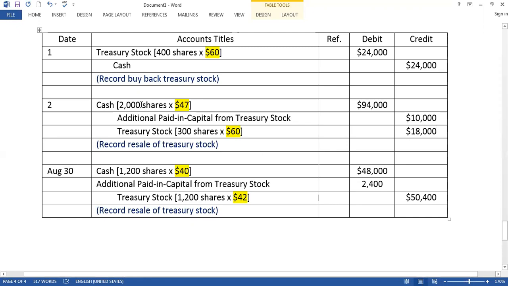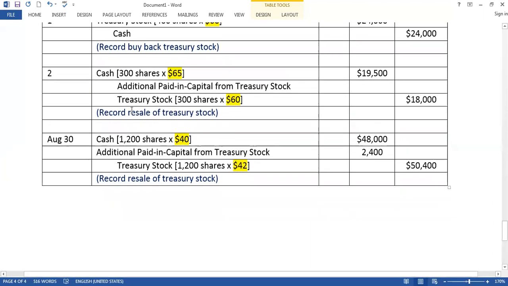Now, how much cash does the company receive? The company receives cash at $65, that means 19,500. So I repeat again: the company sells treasury stock, 300 shares, and the cost price was $60, so $18,000.